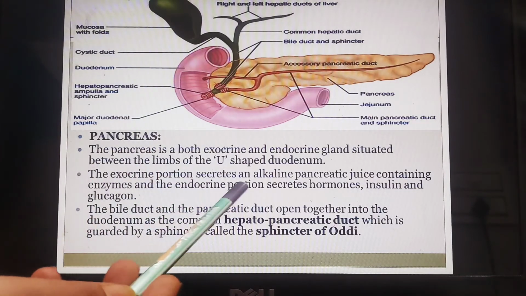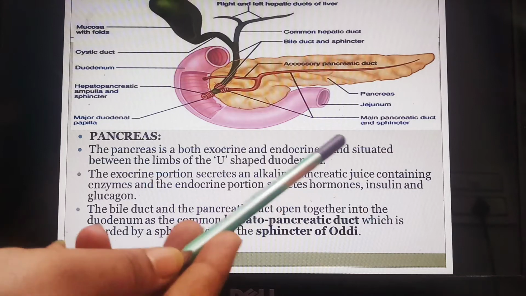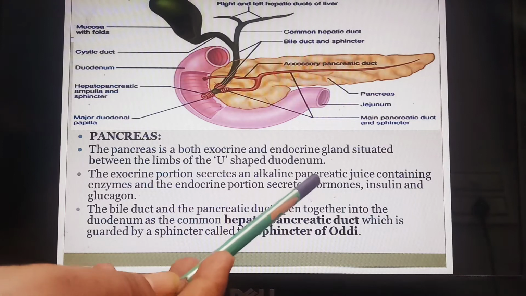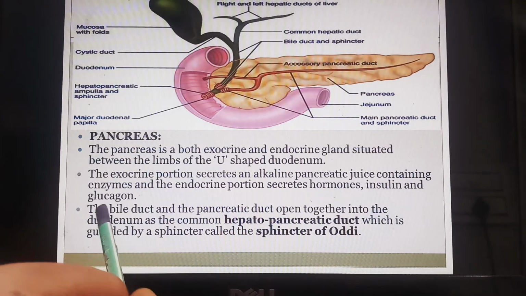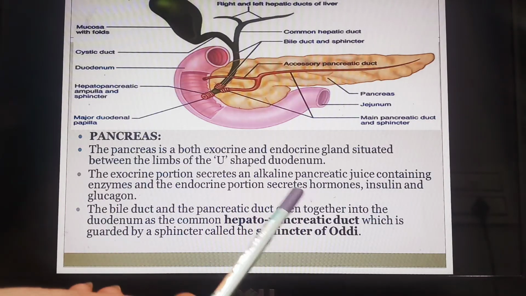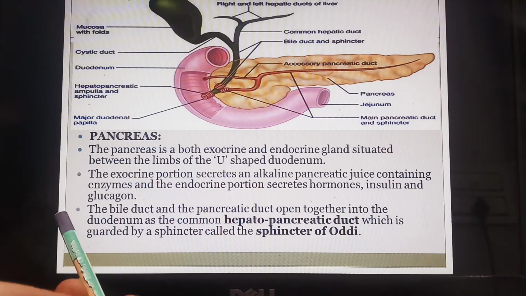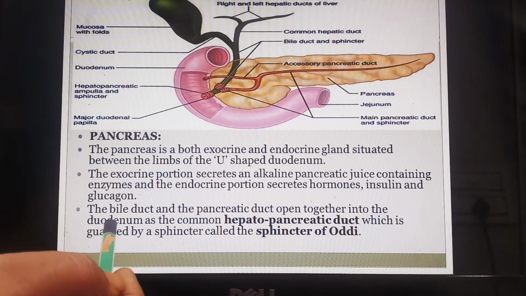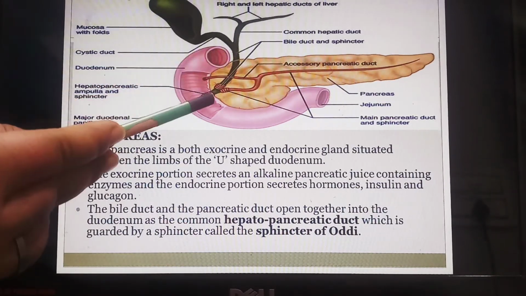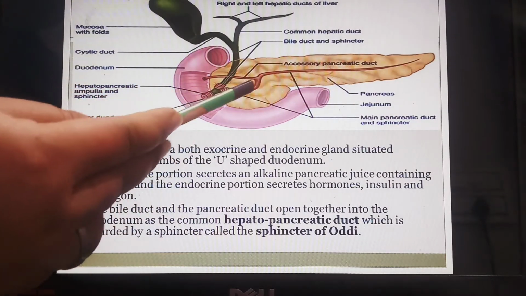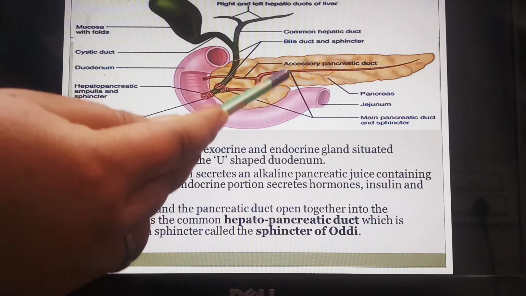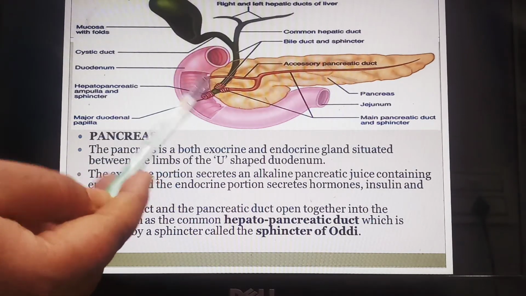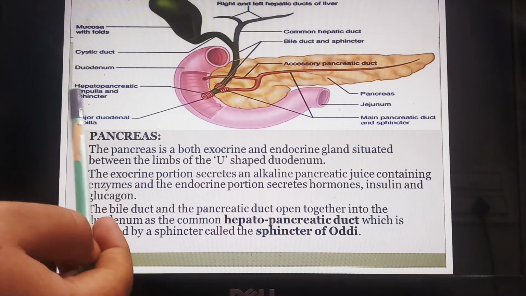The exocrine portion secretes the alkaline pancreatic juices that we know, which contain the enzymes, and the endocrine part secretes the hormones like insulin and glucagon, which help in metabolism of the body. Then next one is the bile duct and the pancreatic duct open together into the duodenum. This bile duct, the green colored one which is coming over here, and this is the pancreatic duct which is coming from the pancreas. They are fusing together, mixing together over here and making a common hepatopancreatic duct.